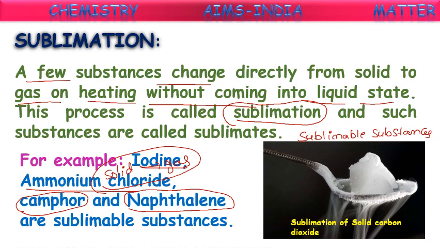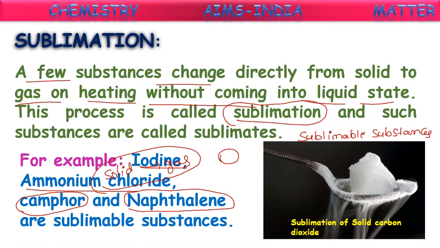If you want to observe that, take one camphor capsule or naphthalene ball and keep it in open air. Observe its size. Slowly the size will decrease, and if you keep it in the morning and observe after 24 hours, the size will have changed drastically.